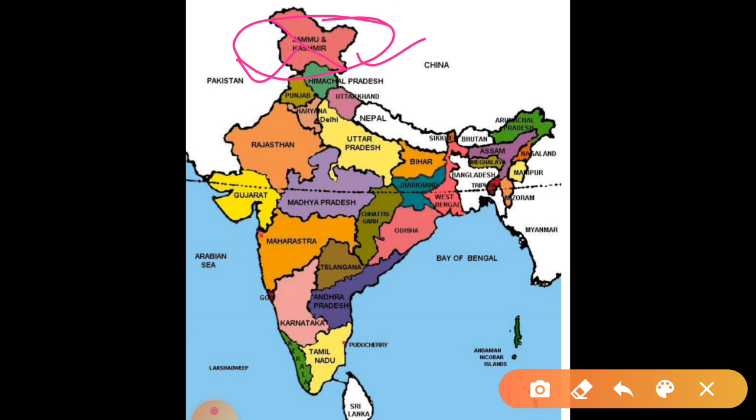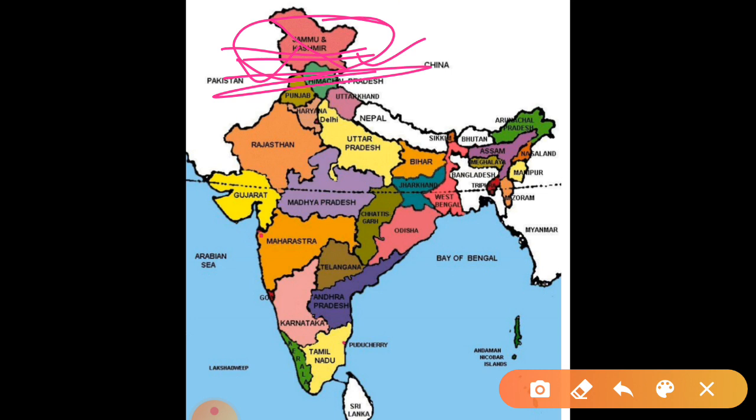So in the map where you are showing the states, you are not going to mark anything here. Clear? But when you show the union territories, then you will mark these two also in that map. Earlier there were 7 union territories, now 9. All those 9 you are going to mark in that.